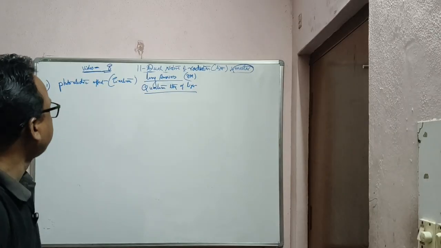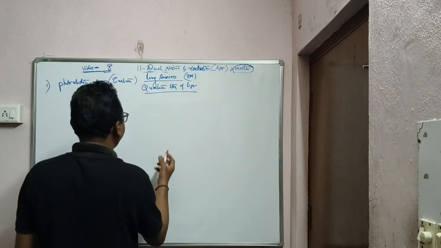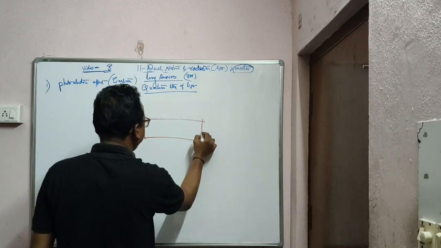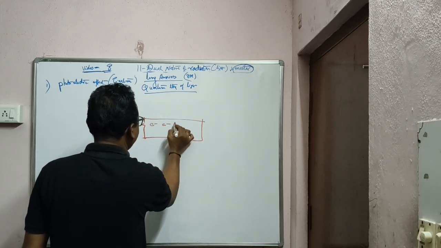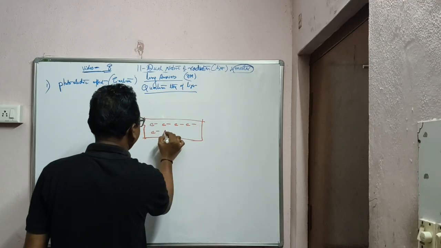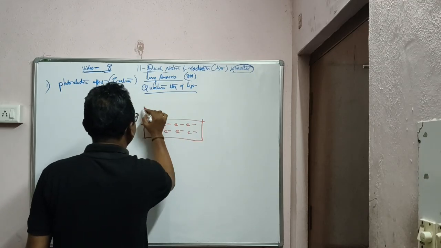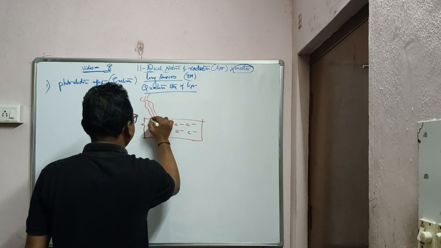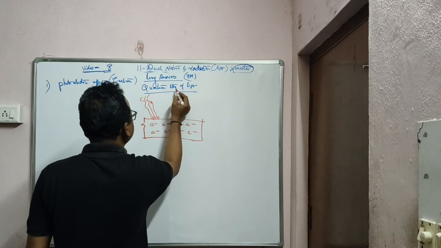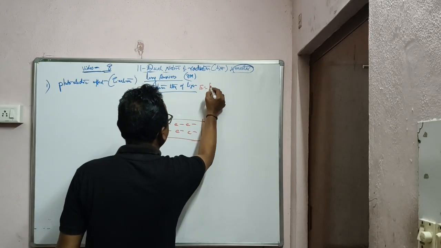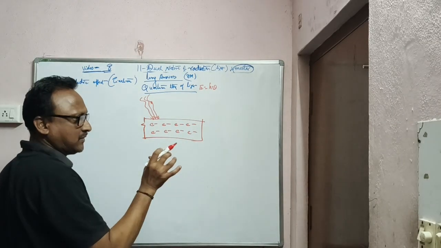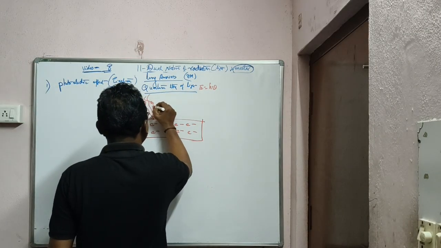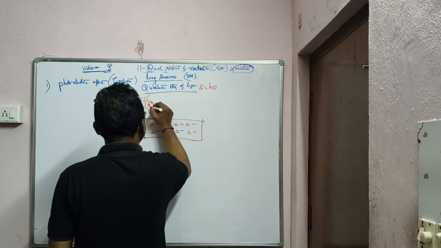According to Einstein's quantum theory, light travels in the form of packets. This is a metallic surface, and you can see a number of free electrons on the surface. When sufficient energy of threshold frequency falls on it, this is the quantum theory: E is equal to h nu. Energy comes in small packets, photons.